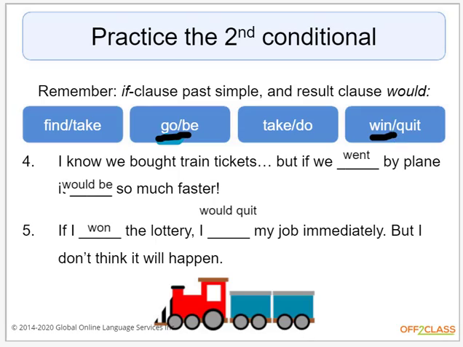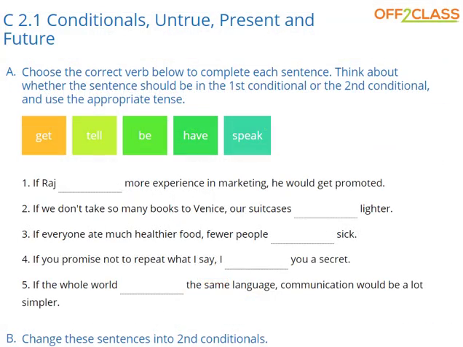Okay? Alright, so now I want to cover the homework real quick. So we're going to cover conditionals, and this section is use the correct verb and the correct tense as well as the appropriate, whether it's first conditional or second conditional, right? So if Roger blank more experience in marketing, he would get promoted. So what do you think the answer is? If Roger, what? Is it if Roger tell? If Roger be? If Roger have?